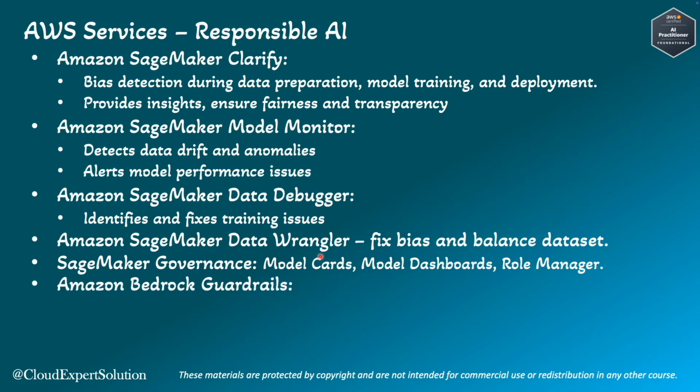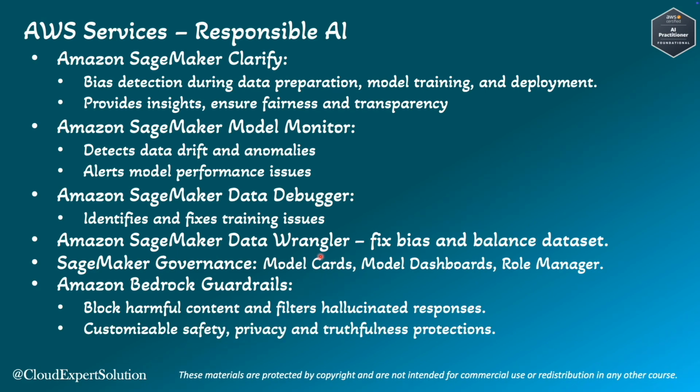Next, we have Amazon Bedrock Guardrails. Guardrails implement safeguards tailored to generative AI applications. It can block harmful content and filter hallucinated responses. We can also customize safety, privacy, and truthfulness based on our use case.